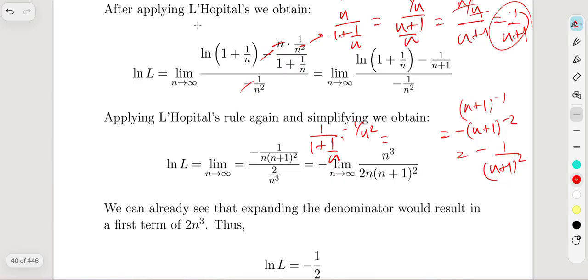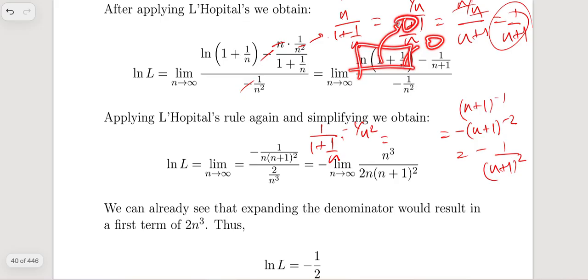What he did is, I think I need to check this out, because when you talk about this part, when n is tending to infinity, 1 over n is just 0. So natural logarithm of 1 is also 0, right?